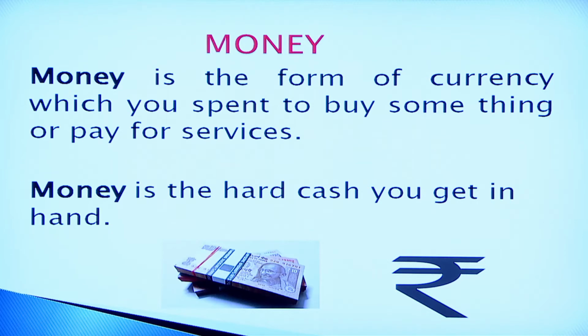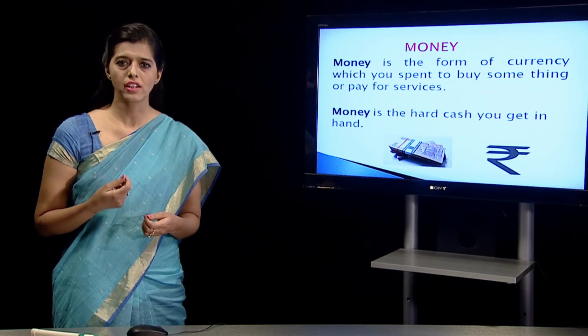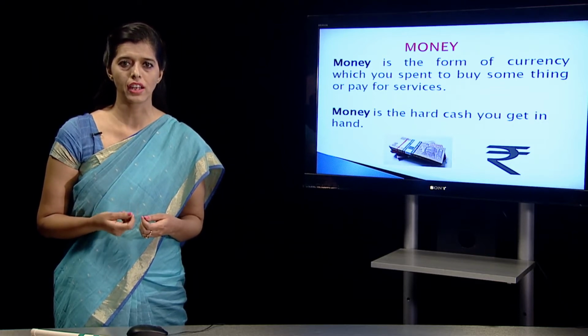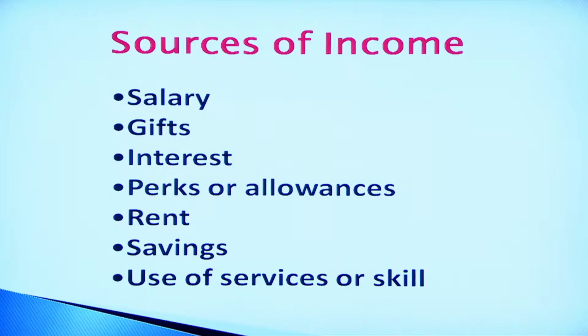Money is hard cash you get in hand. The money, the notes, the coins, what we are receiving from our office while we are working, that is called money. Now what are the sources of the income? The sources of income are salaries, gifts, interest, perks or allowances. Perks or allowances are those things which a company offers when a person is working in a company, maybe offering a car driver or offering a car or a holiday trip. So those are the perks or allowances.